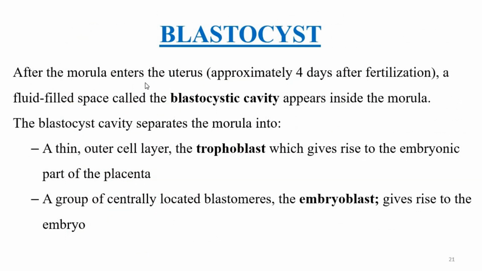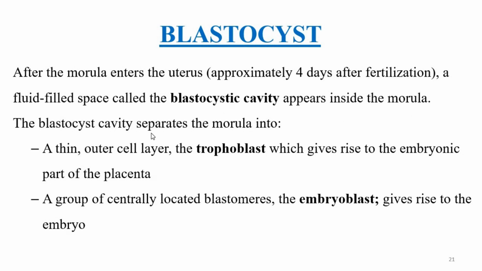Now let's look at the blastocyst. After the morula enters the uterus, approximately 4 days after fertilization, a fluid-filled cavity called the blastocyst cavity appears inside the morula.